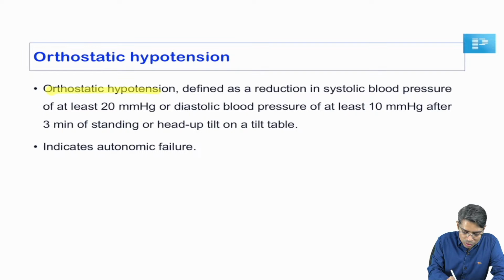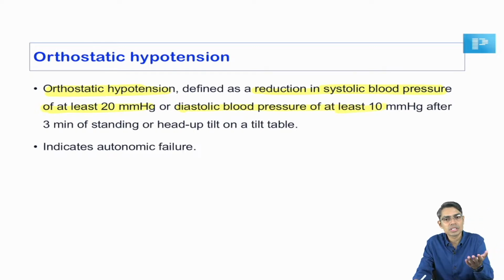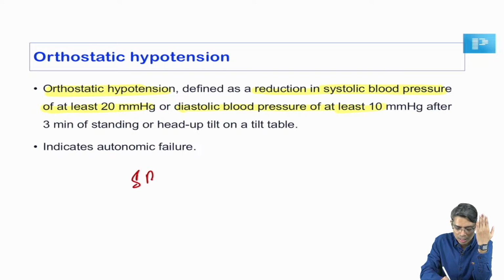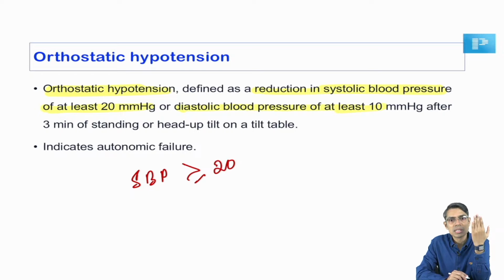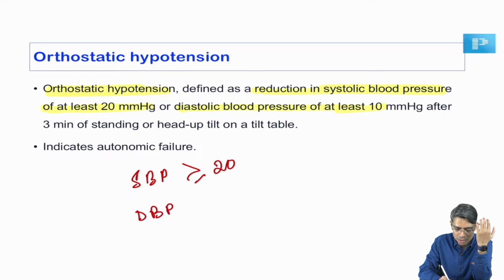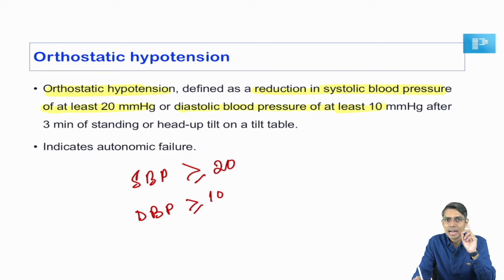Harrison about orthostatic hypotension. So orthostatic hypotension is defined as the reduction in systolic blood pressure of at least 20 millimeter of mercury, or diastolic blood pressure at least 10 millimeter of mercury. So whenever you are changing your posture from supine to standing, if your systolic blood pressure is decreasing by more than or equal to 20 millimeter of mercury, and diastolic blood pressure is decreasing by more than or equal to 10 millimeter of mercury at 3 minutes.